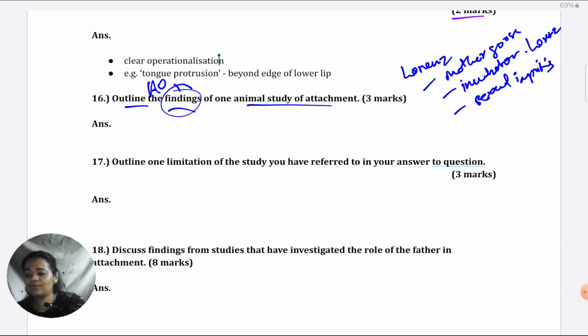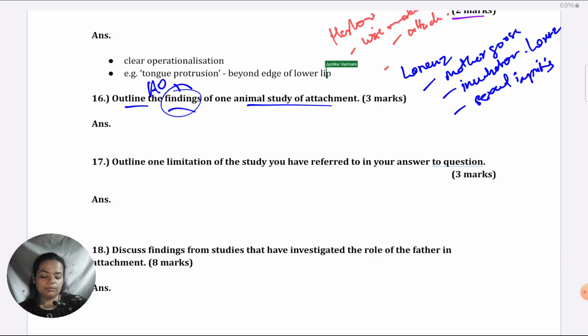Now if I choose to give Harlow instead, again many possibilities are there. One finding could be that the monkeys who were reared with only the wire mother showed poor emotional bonding, poor development of attachment basically, with the wire mother.